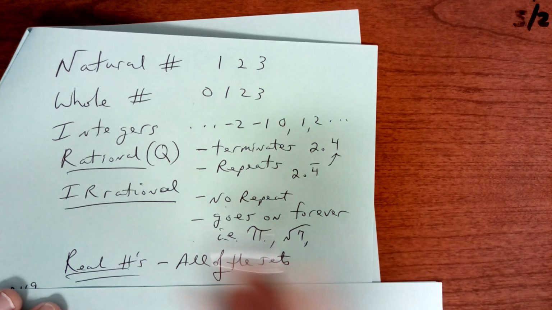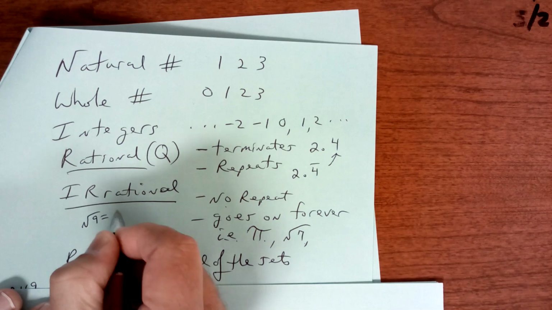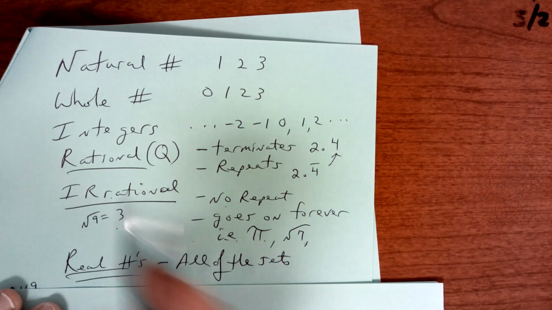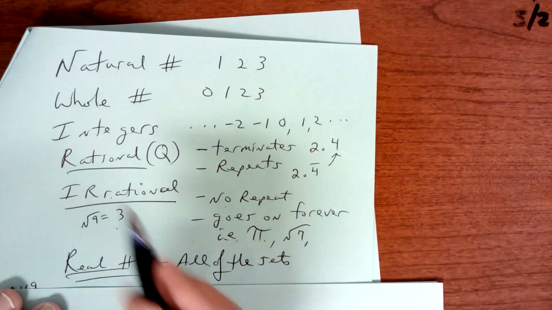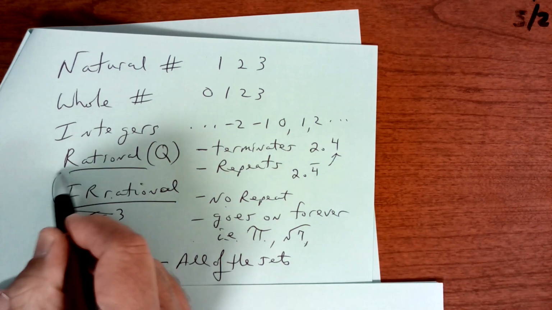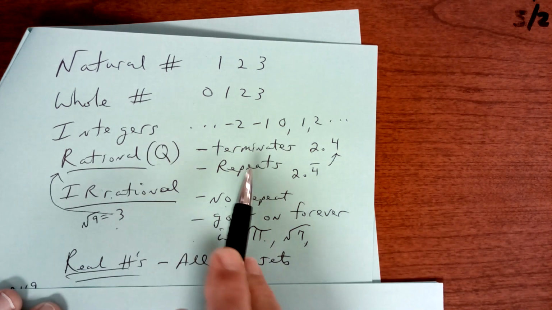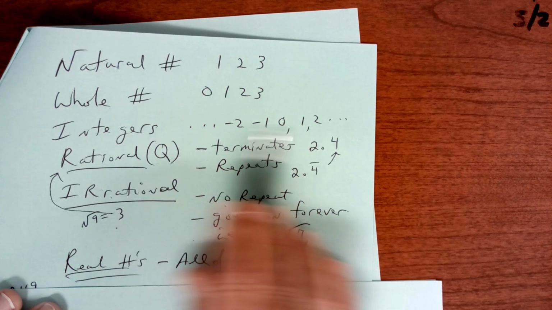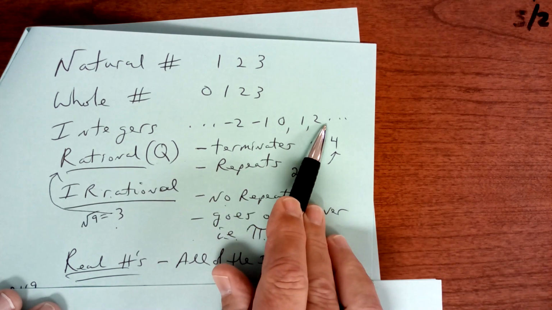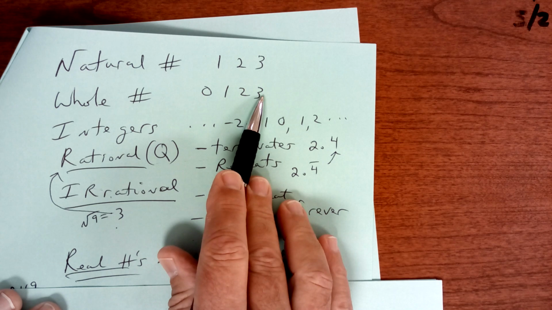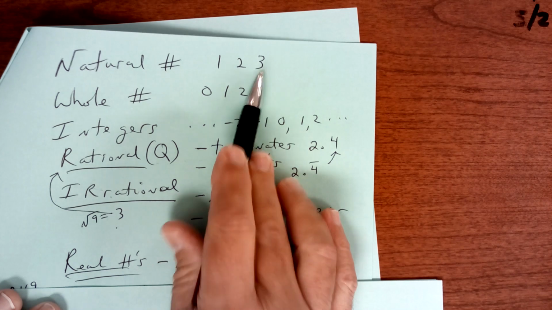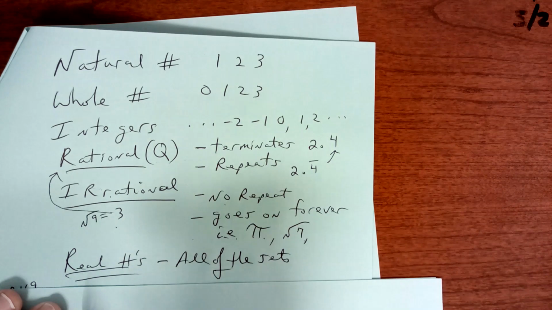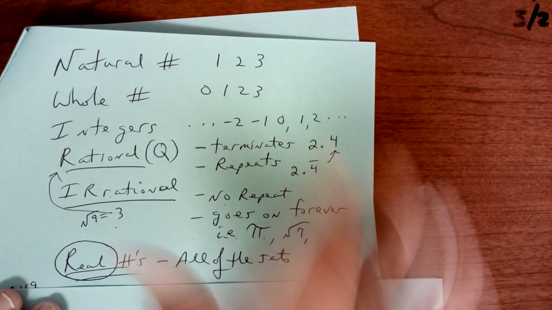The square root of 9 is equal to 3. So 3 is not irrational. It's actually a rational number, right? Because it stops. It's an integer. It's a whole number. And it's a natural number. All of these numbers are real. Real is the whole set of everything.